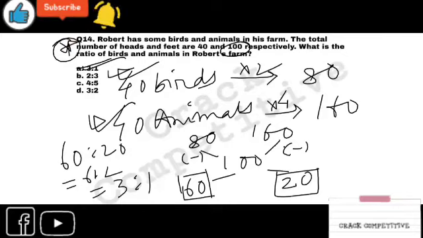If you have any issues with this problem, I will have classes on this later. But if you have any issues regarding this method, the allegation method, you should comment. We'll try to solve your query. Okay. I'm now moving to the next one. This will be the last question for today.